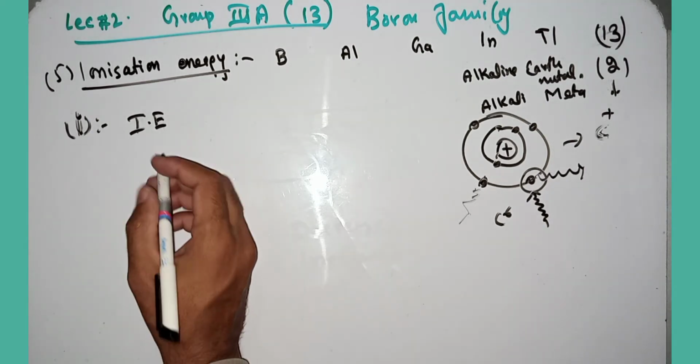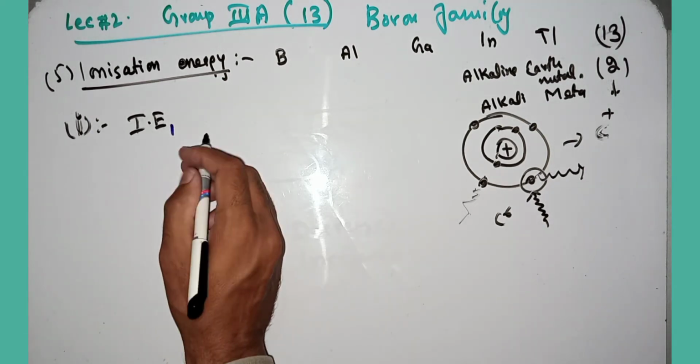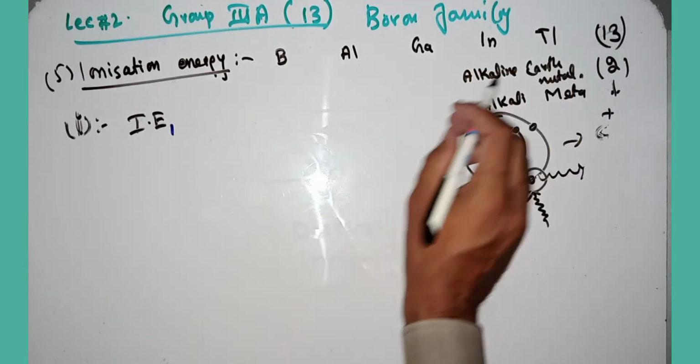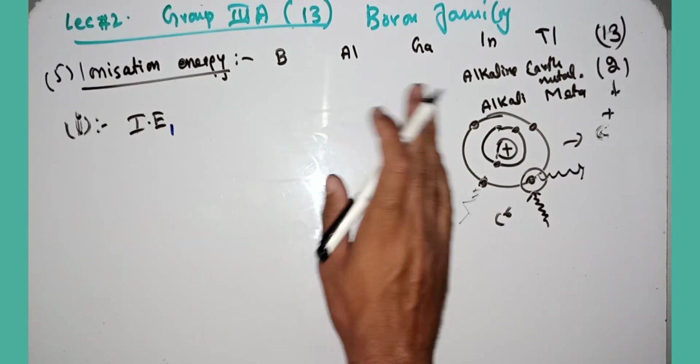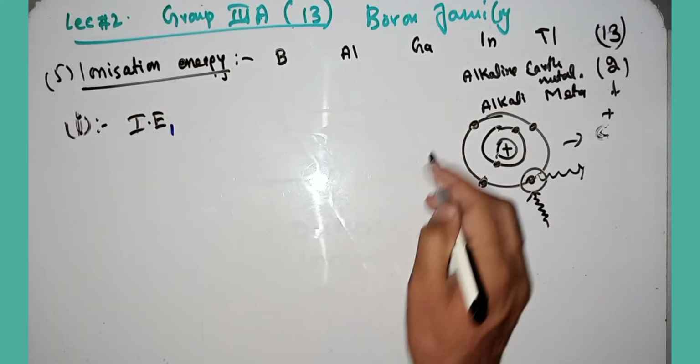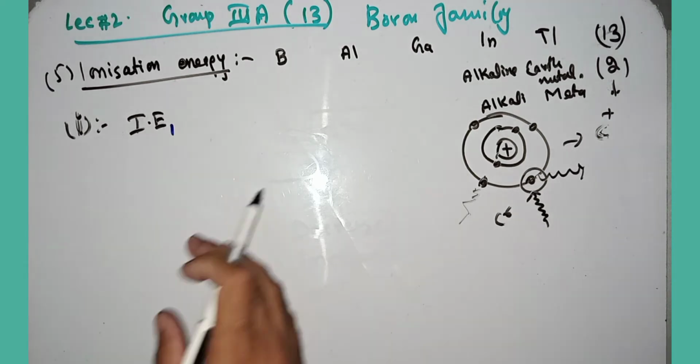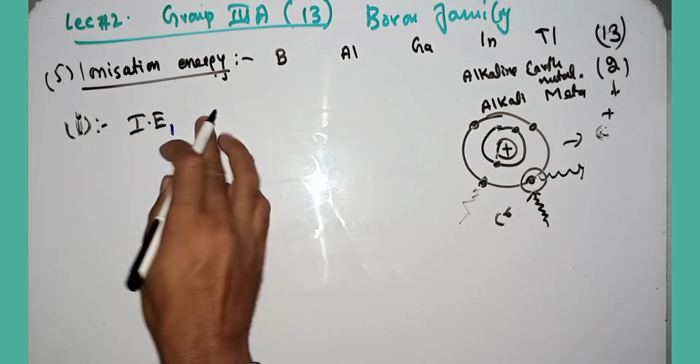So according to the trend, the first ionization energy of group 13 elements will be lower than the corresponding elements of group 2, that is, the alkaline earth metals.